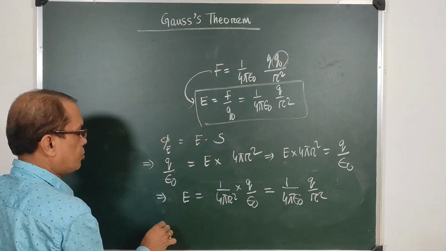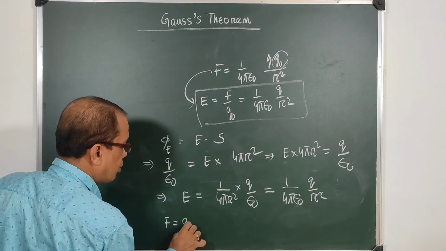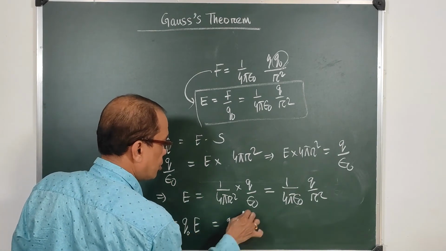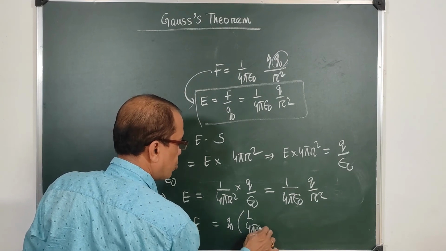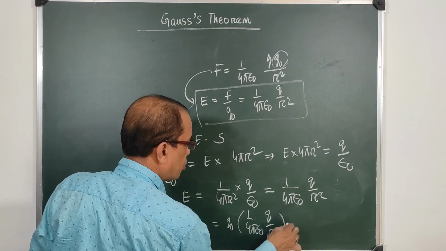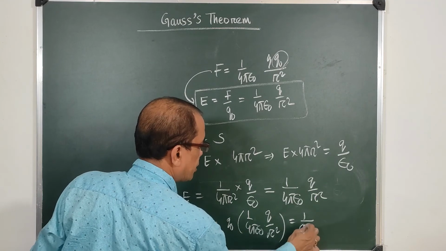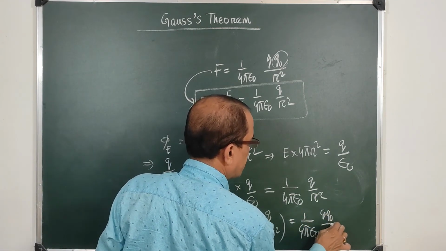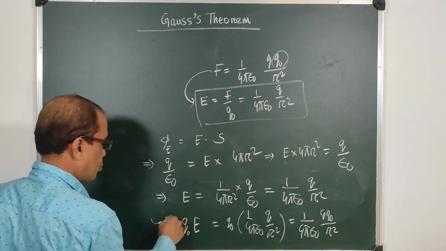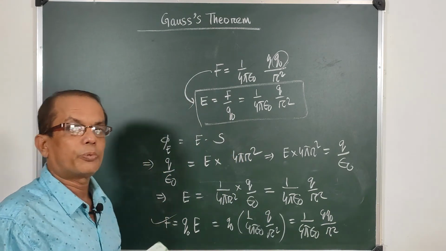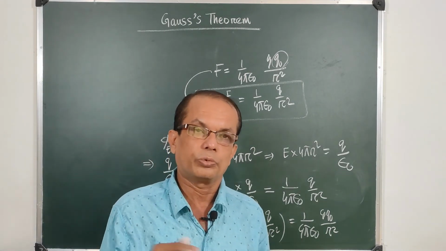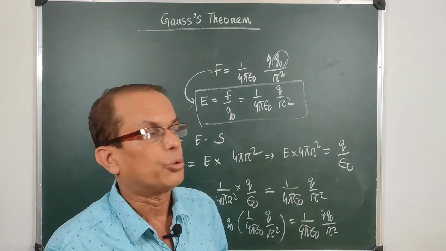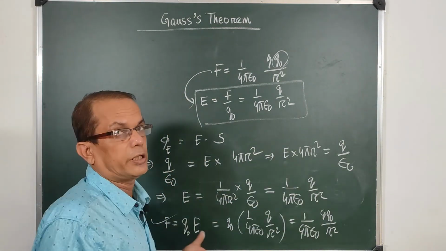Since E is equal to this much, F will be q0 into E, which is q0 into 1 by 4 pi epsilon 0 Q by r square. Then multiply and write it as 1 by 4 pi epsilon 0 Q q0 by r square, and this gives us Coulomb's law. So conversion of Coulomb's law into Gauss law and Gauss law into Coulomb's law is a very easy thing. You can have a practice over it and get it cleared.